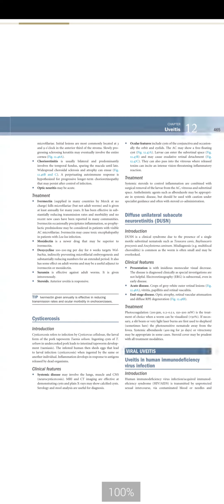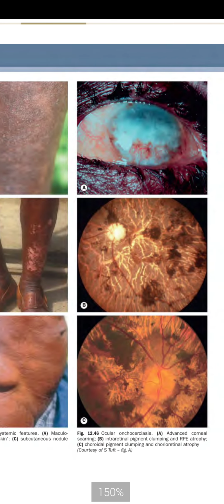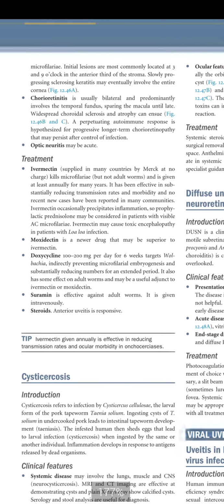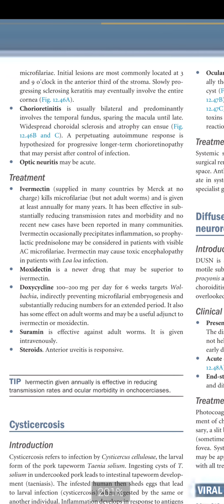So you can see figure 12.46A is showing advanced corneal scarring in this case. So there is keratitis associated with onchocerciasis. Then there is chorioretinitis, which is usually bilateral and predominantly involves the temporal fundus, sparing the macula until late. So the macula is spared until late.